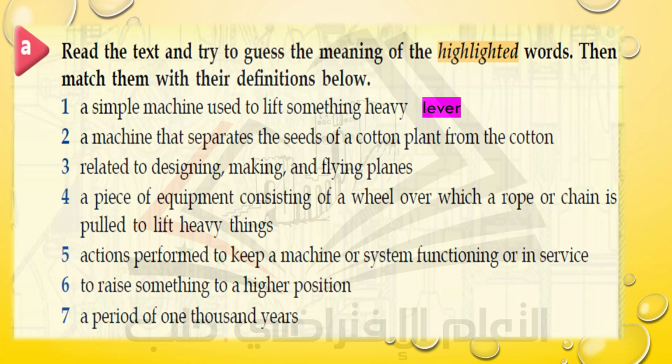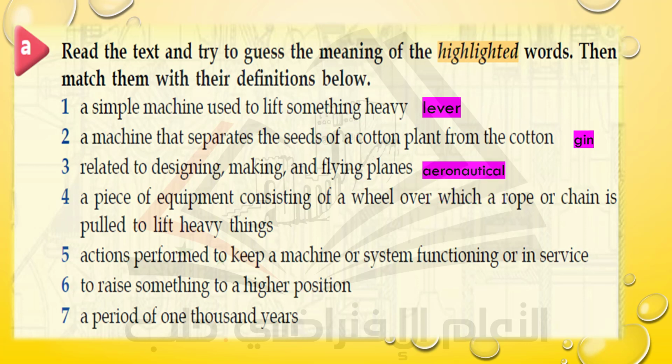Yeah, it's a lever. Well, number 2, a machine that separates the seeds of a cotton plant from the cotton. What is it? Come on. Well, let's see. It's a gin. Fine. Number 3, related to designing, making, and flying planes. What's the word that relates to designing and making and flying planes? Well, it's aeronautical.